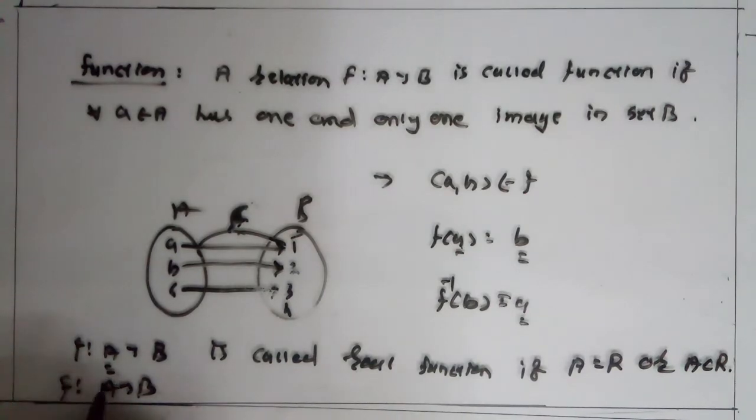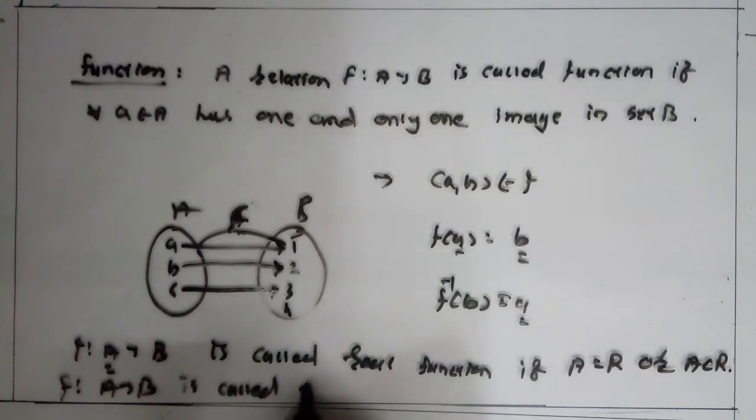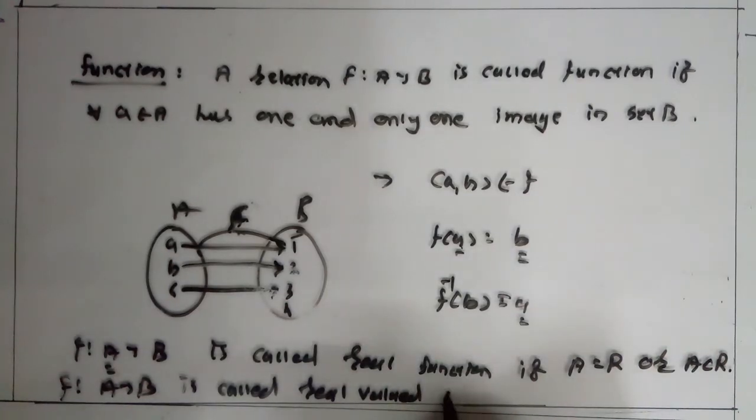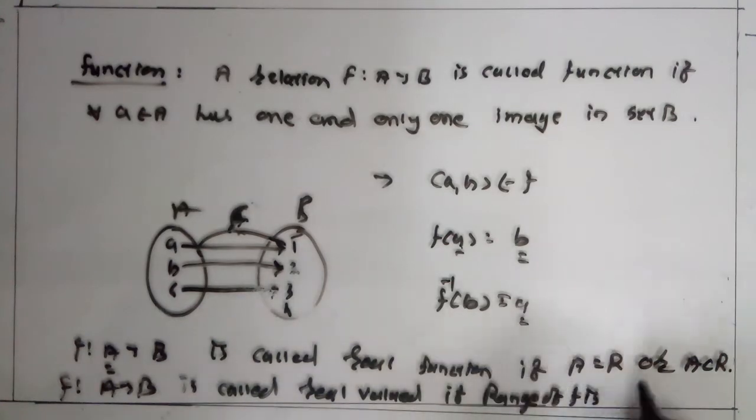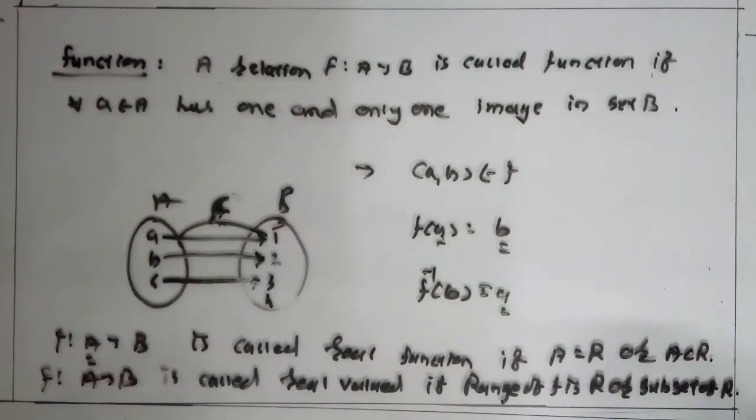So a function f from A to B is called real valued if the range of f is R or a subset of R. Clear?